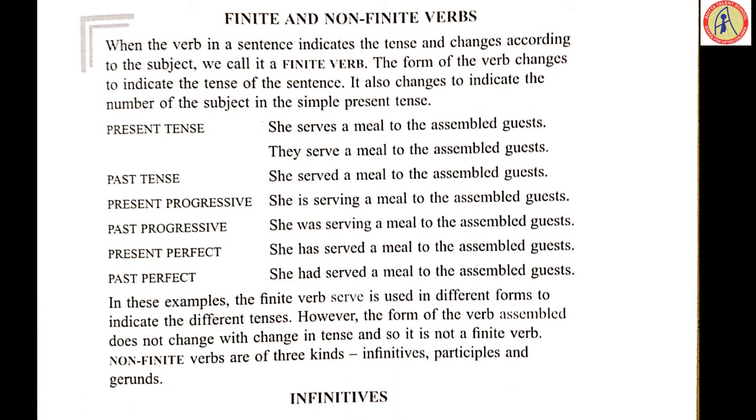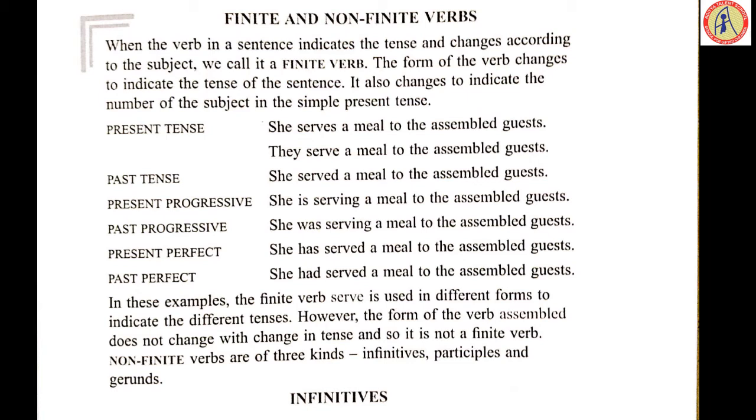Please do remember this. Now past tense, serve is going to be changed into V2 form, which is called as served. Same, she served a meal to the assembled guests. And even if you take a plural subject, the verb is not going to be changed. They served a meal to the assembled guests. In the past form, the verb is in the V2, either it is the subject singular or subject plural.